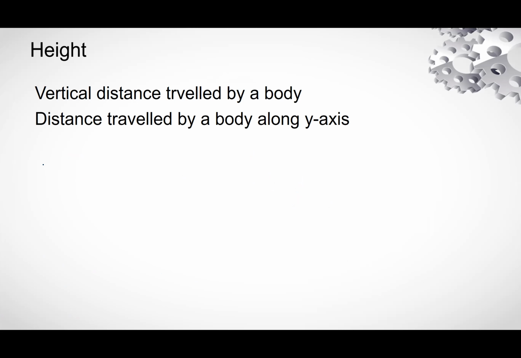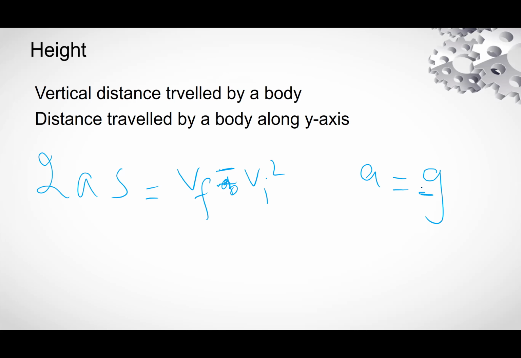To calculate height, consider the third equation of motion: 2as is equal to v square minus vi square. Now a is equal to minus g, we will write minus because the body is moving upward.